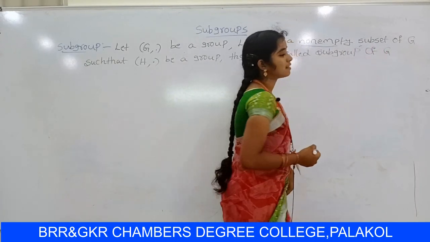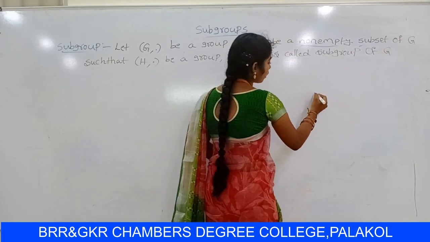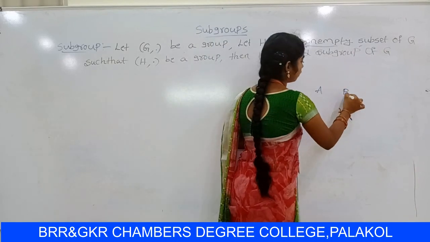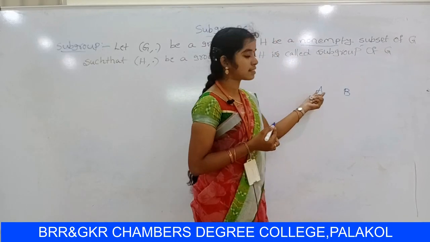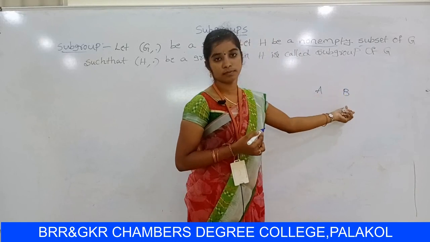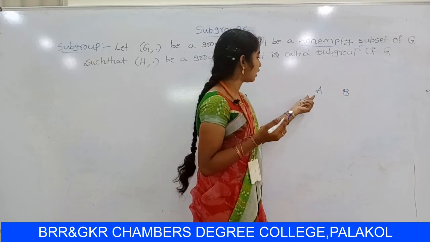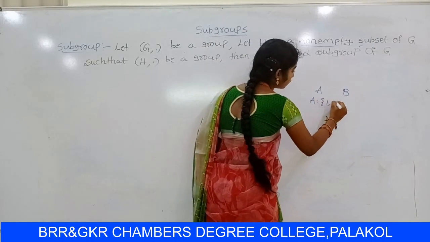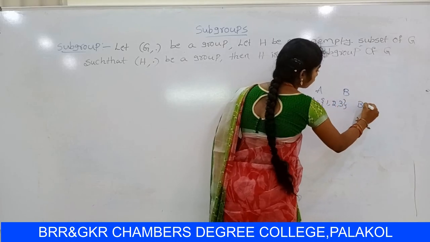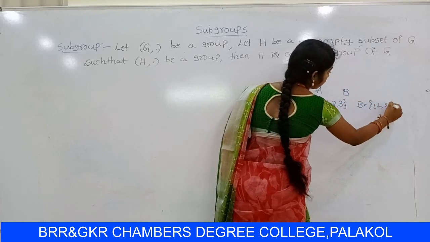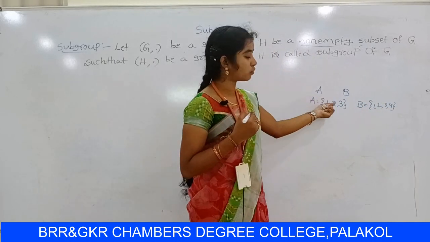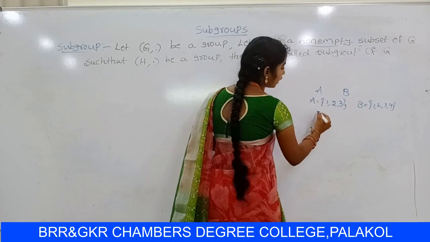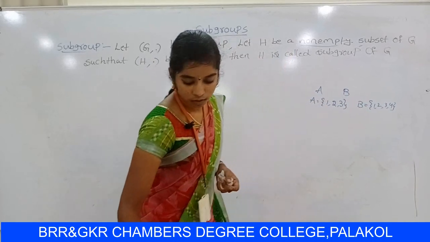Subset, in general: if every element of A is an element of B, then A is said to be a subset of B. For example, A equal to {1, 2, 3} and B equal to {1, 2, 3, 4}. So A is a subset of B.